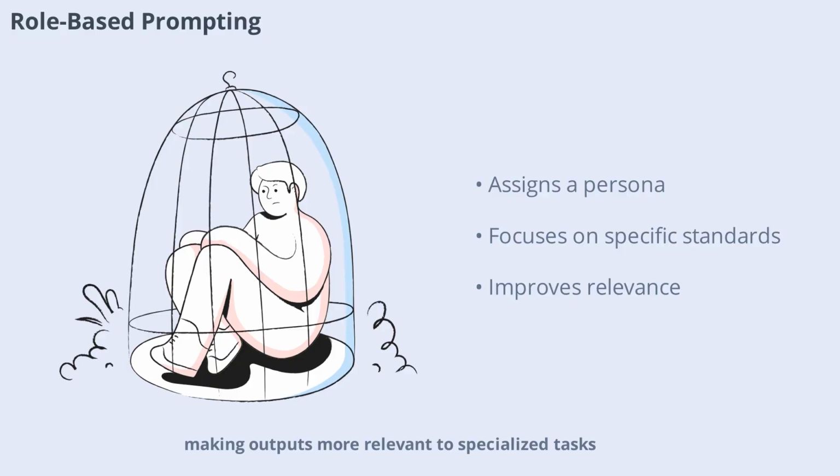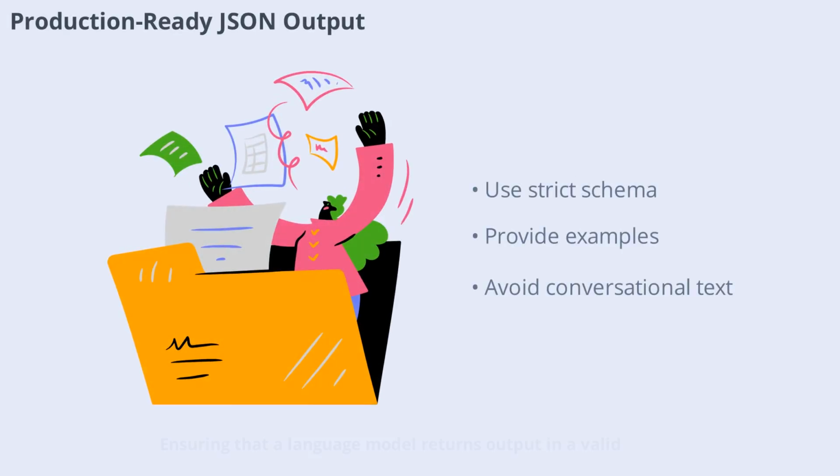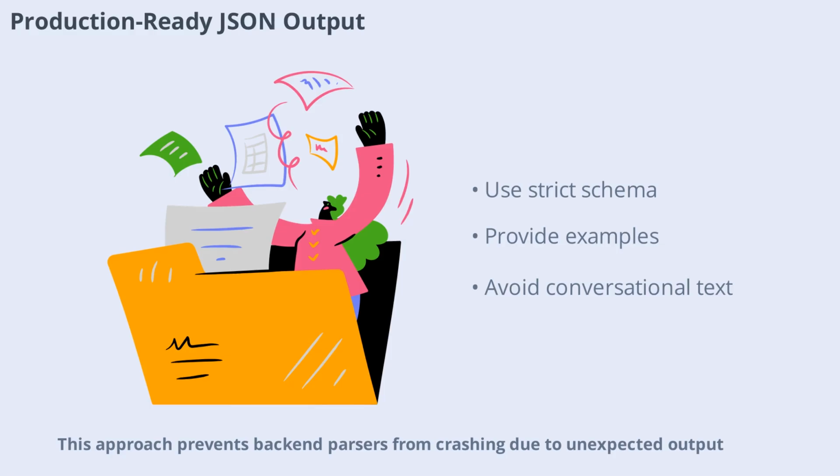Ensuring that a language model returns output in a valid, production-ready JSON format requires careful prompt design. You can combine explicit markdown delimiters, a strict schema in the instructions, and a few-shot example. Enabling native API schema constraints, like OpenAI's JSON mode, further enforces structure. For instance, when extracting user information, you specify the required keys and formats, and instruct the model to avoid conversational text. This approach prevents backend parsers from crashing due to unexpected output.